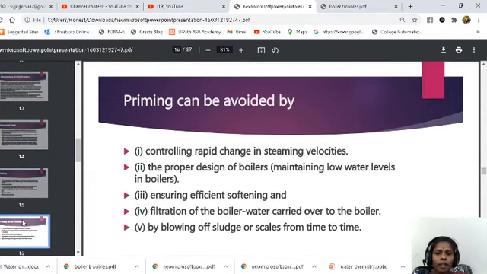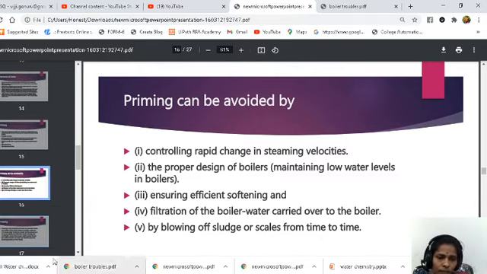Priming can be avoided by controlled rapid change in the steam velocities, proper design of the boilers, ensuring efficient softening and filtration of the boiler water, and by blowing off sludge or scale from time to time. That means if we remove the sludges and scales from time to time, you no need to observe the priming, because priming is caused due to the presence of dissolved solids. So if dissolved solids are removed, there is no formation of priming inside the boilers. So these are the prevention techniques of priming.